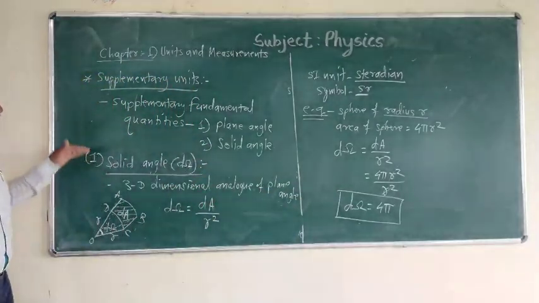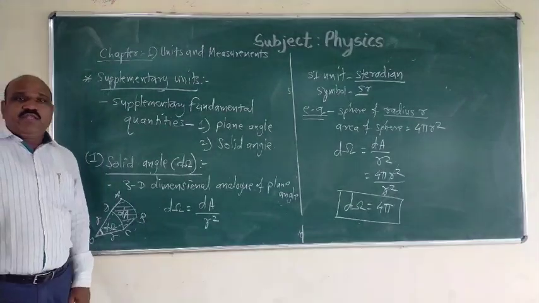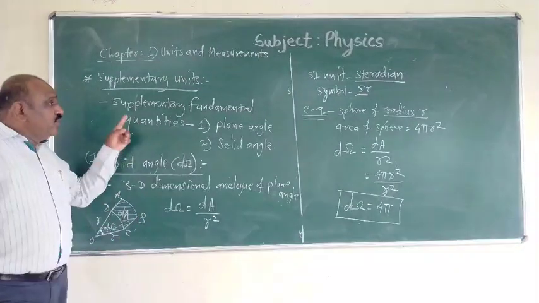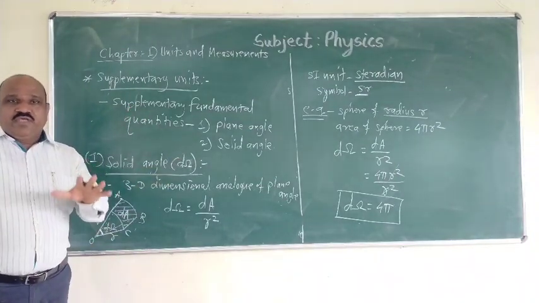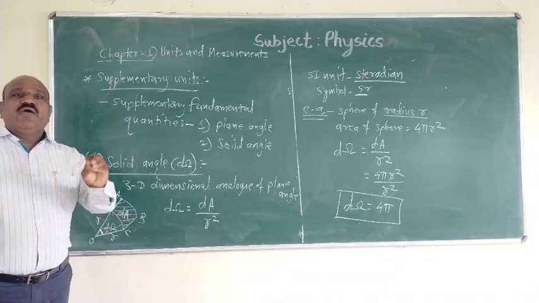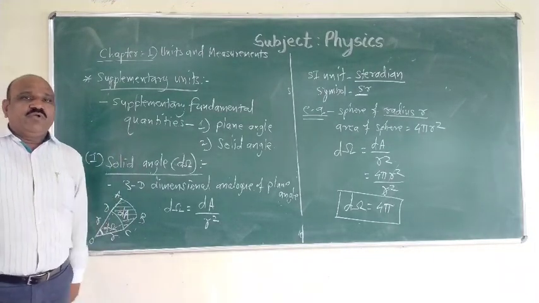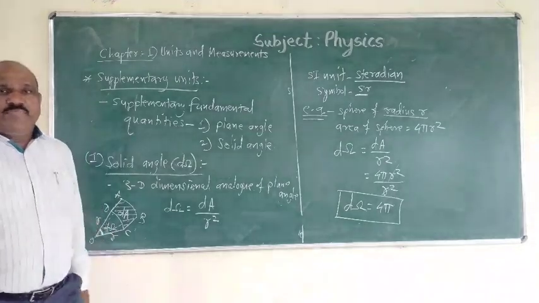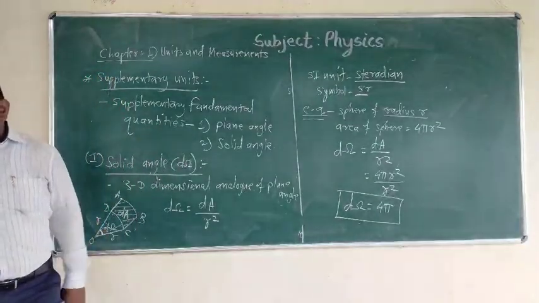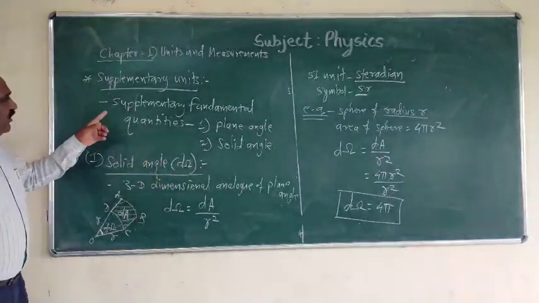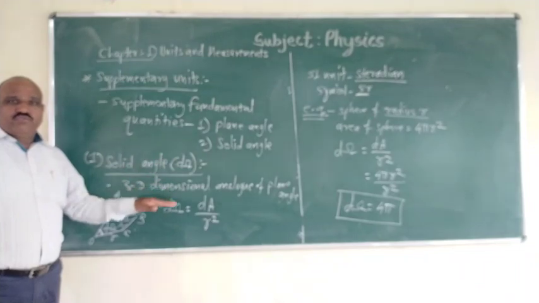In this way, we have seen that plane angle and solid angle are the two supplementary fundamental quantities. That means there are a total of 9 fundamental quantities: 7 main fundamental quantities, namely length, mass, time, temperature, luminous intensity, electric current, amount of substance, and the two supplementary fundamental quantities, plane angle and solid angle.